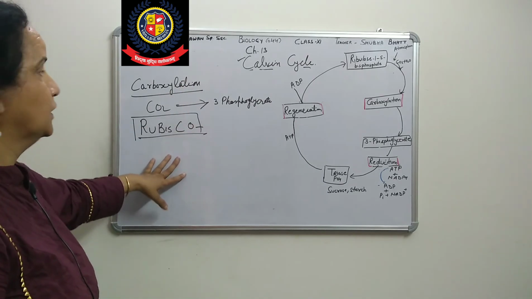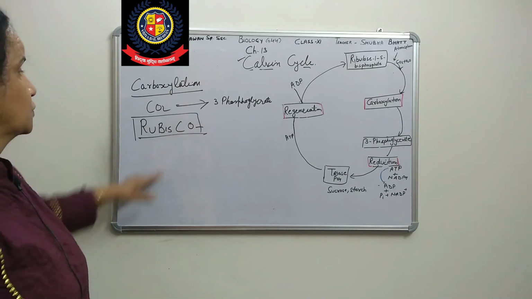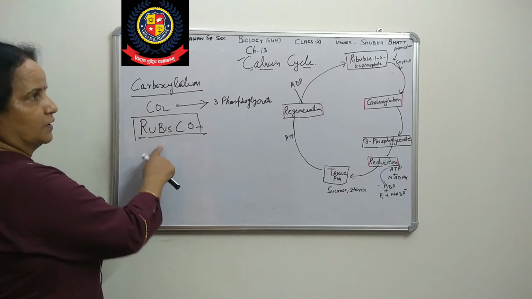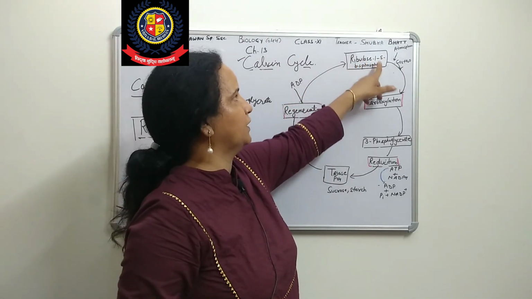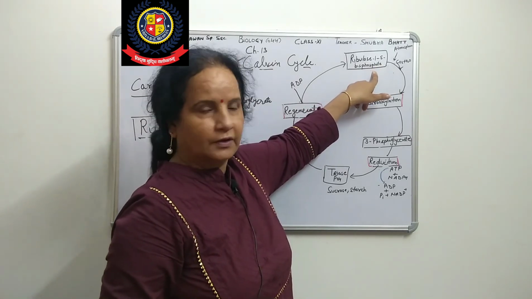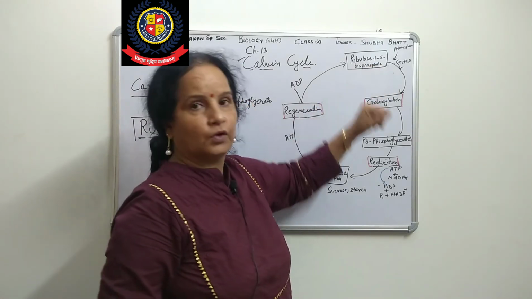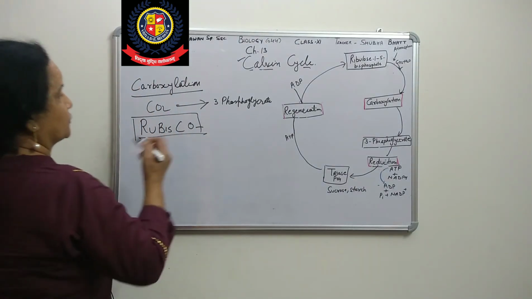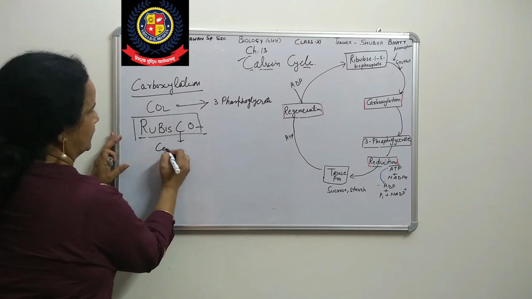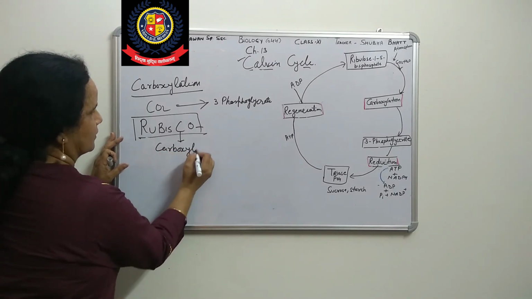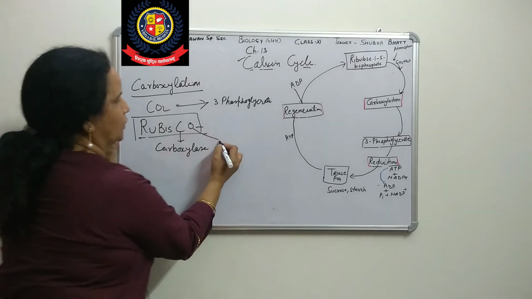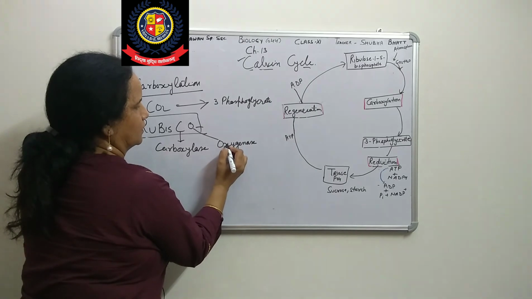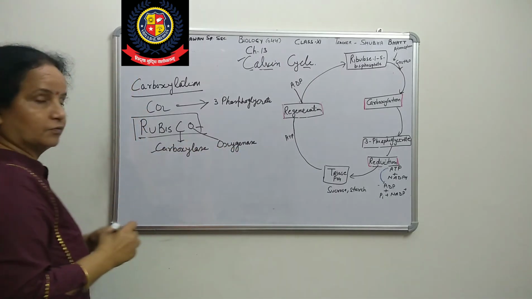In plants, this is the Rubisco enzyme. Rubisco acts on ribulose 1,5-bisphosphate. Why is it called Rubisco? Because it is a carboxylase and also an oxygenase. Carboxylase and oxygenase mean what?